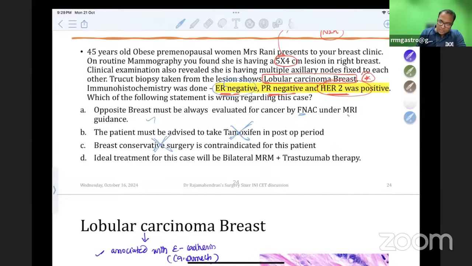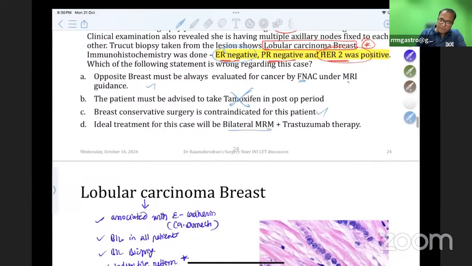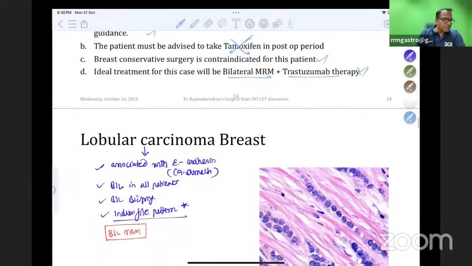Breast conservative surgery cannot be done. Breast conservative surgery is contraindicated. Yes, that is correct. Breast conservative surgery should not be done. You should only do an MRM. The ideal treatment will be bilateral MRM and trastuzumab therapy. So the answer is D here.